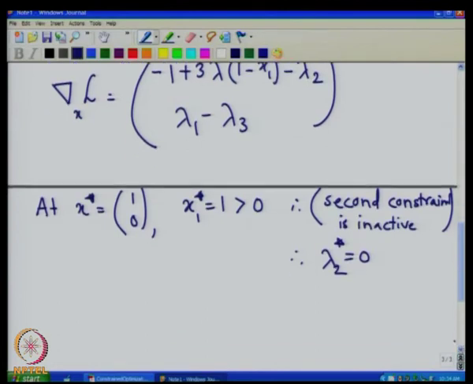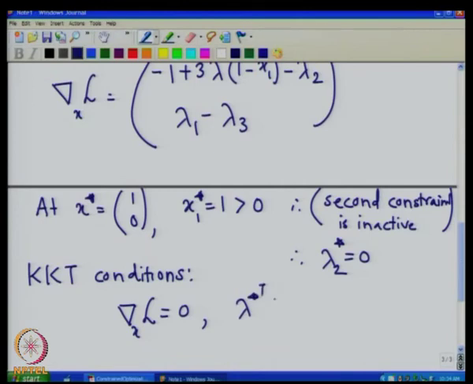So, now let us look at this equation. The KKT conditions say that the gradient of the Lagrangian should vanish at a KKT point. So, we have the gradient of L with respect to x should be 0, lambda star transpose times the constraints at x star should be 0, and lambda star greater than or equal to 0.